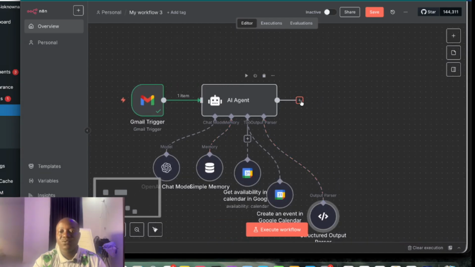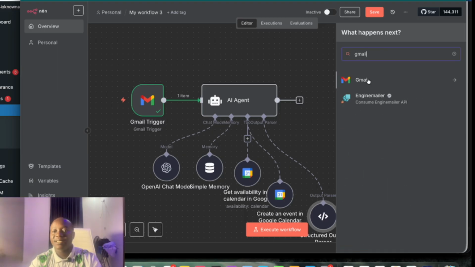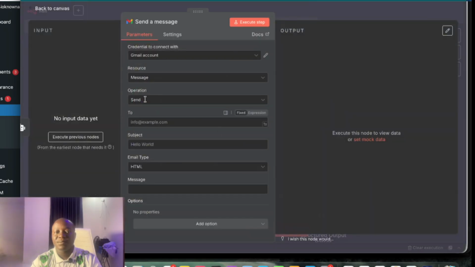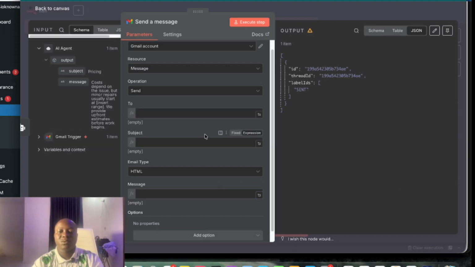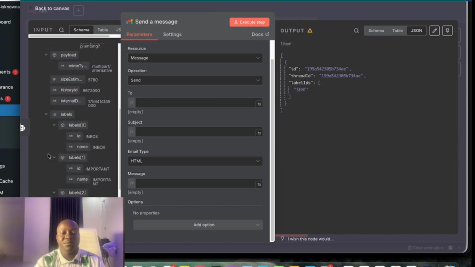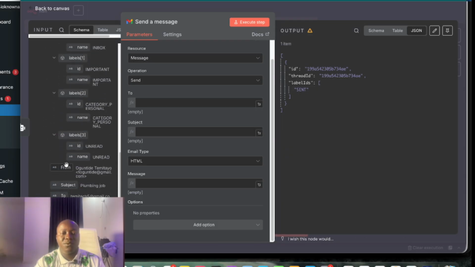After this, the next thing to do is to add our Gmail. We'll be using send a message. Can you see send a message? After we have added our send message Gmail node, now we are going to populate this place, the To field. That's the email we are sending back to. So we come to this Gmail trigger, from. Can you see this from? Drag it here.